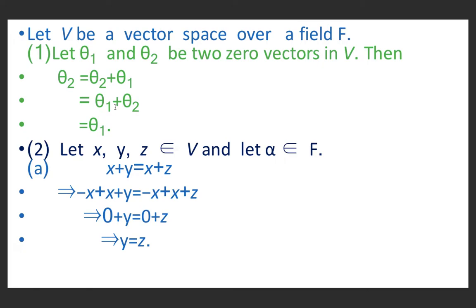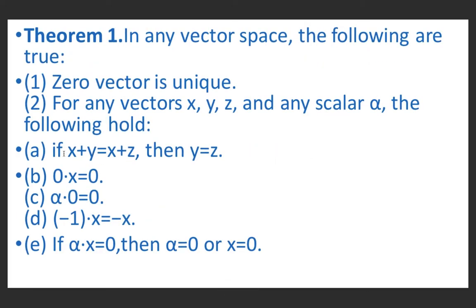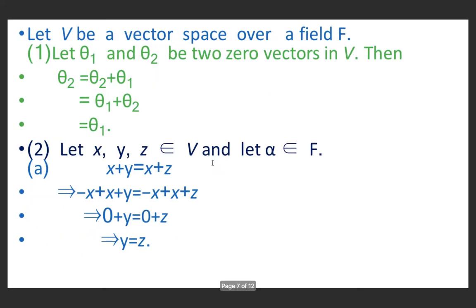The next property was: if x plus y equal to x plus z, then y is equal to z. If we add minus x to both sides, then it will be minus x plus x plus y is equal to minus x plus x plus z. But we know that minus x plus x is 0, so this is 0 plus y.